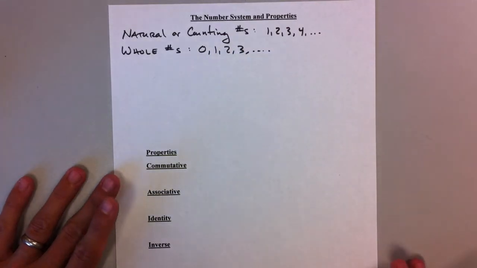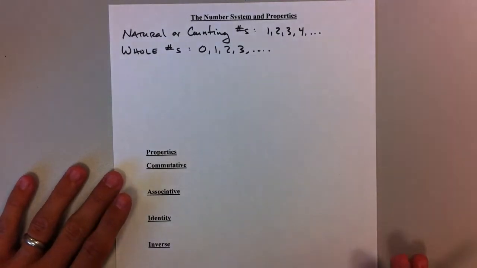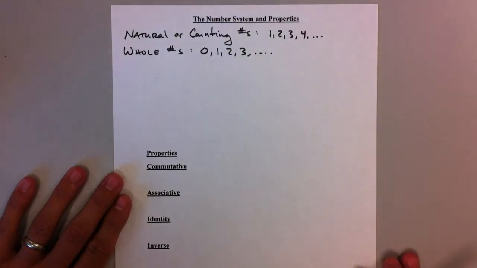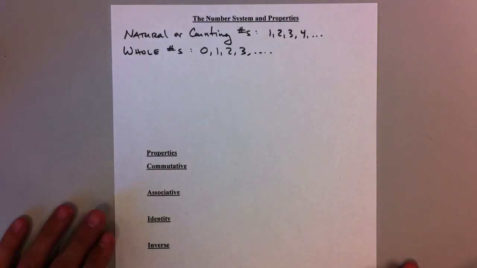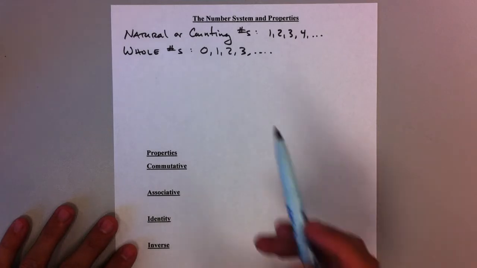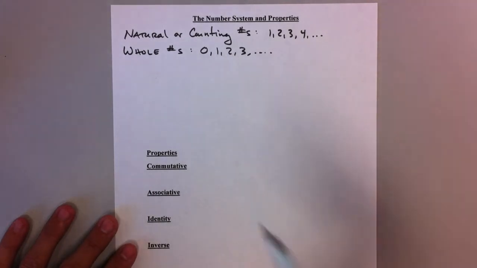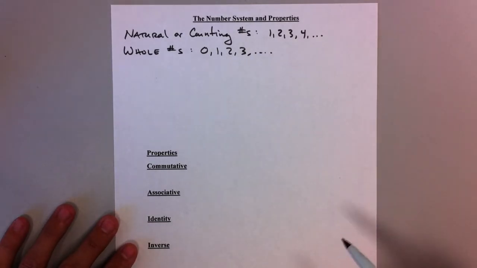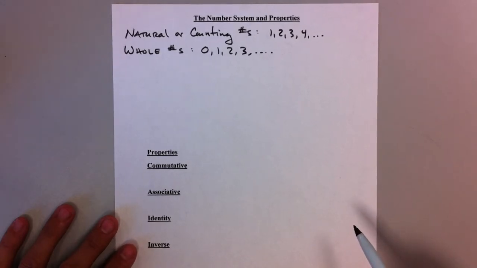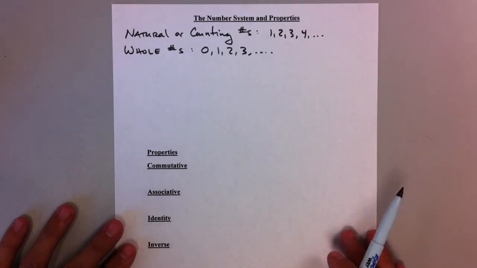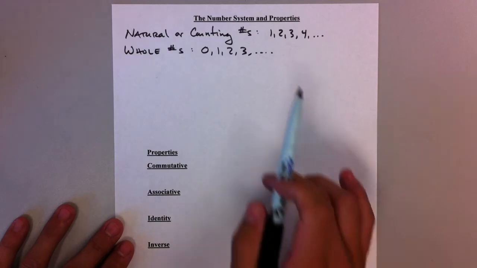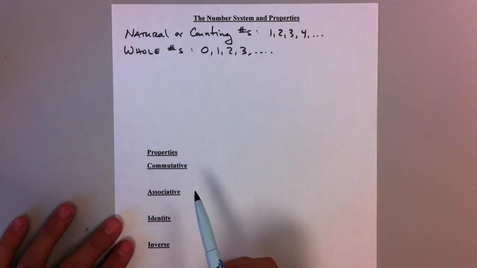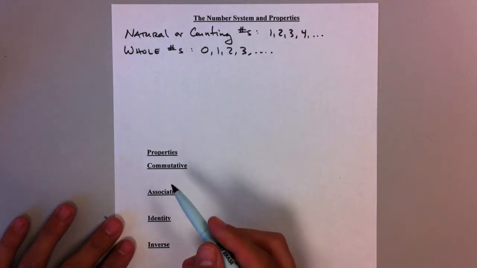Okay, so if we go back to geometry, a good always, sometimes, never type question would be: every whole number is a counting number. Well, that would be sometimes, because 1, 2, 3, 4, 5, etc. would be counting numbers, but the number 0 would not be. A natural number is a whole number. Well, that would be always, because these numbers are always whole numbers. Okay, so anyways, let's continue on.